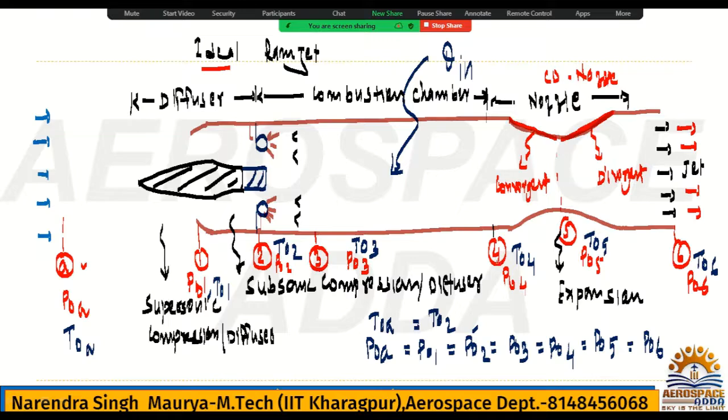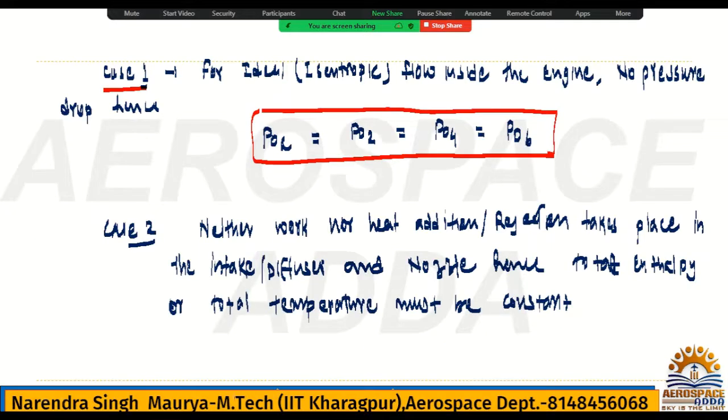But after T naught 4 there is the nozzle, so T naught 4 is equal to T naught 6, because T naught A to T naught 2 is the diffuser and T naught 4 to T naught 6 is the nozzle, and we are not adding any heat in the diffuser and nozzle. So T naught A is equal to T naught 2 and T naught 4 is equal to T naught 6.